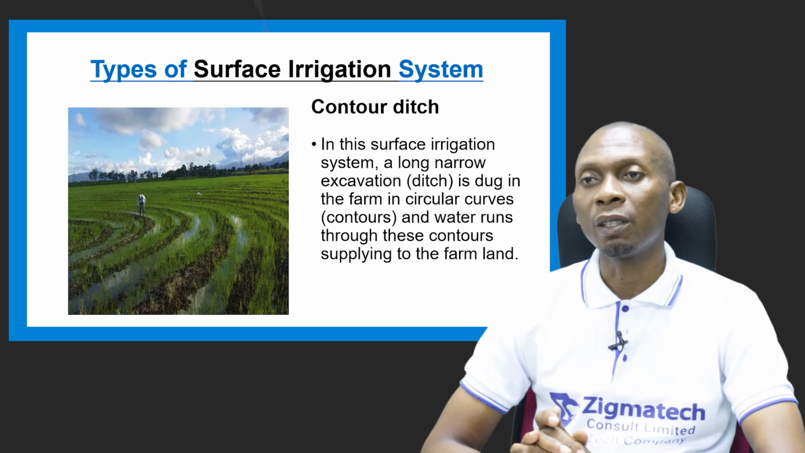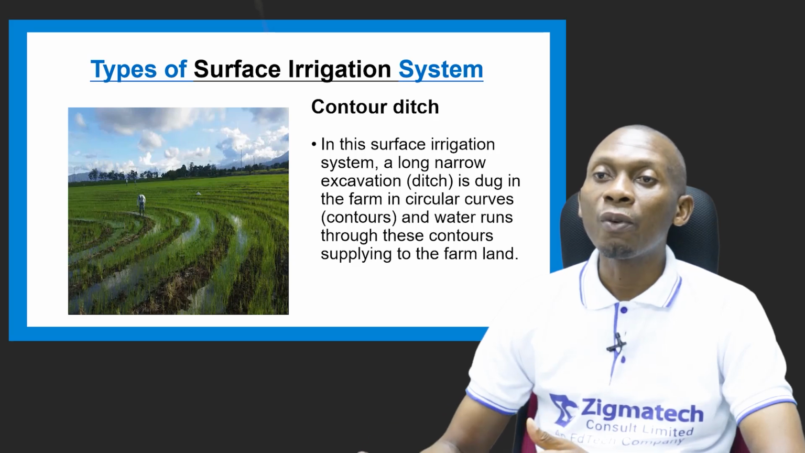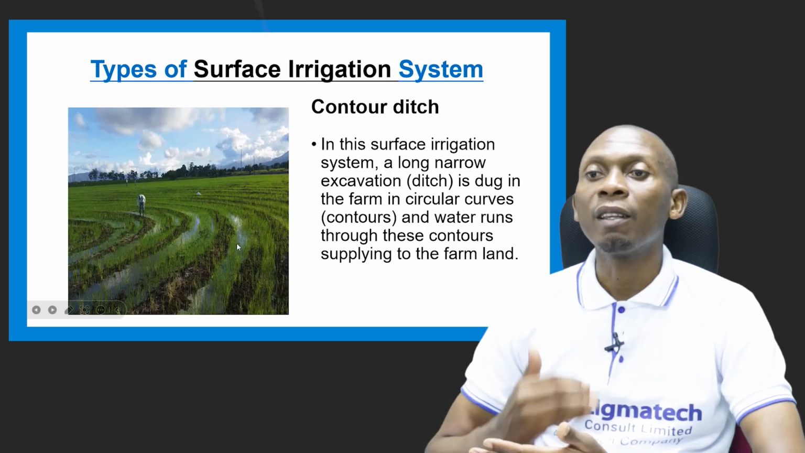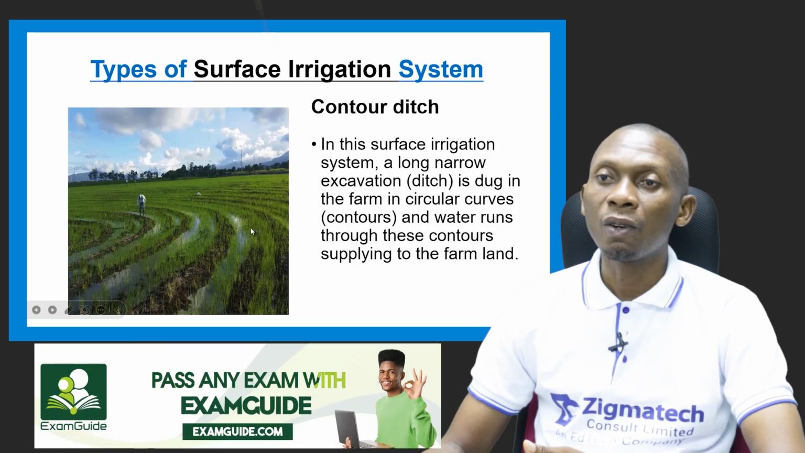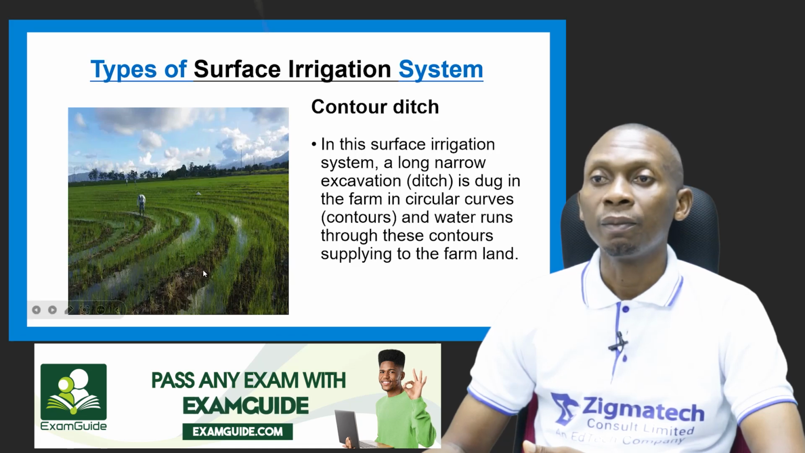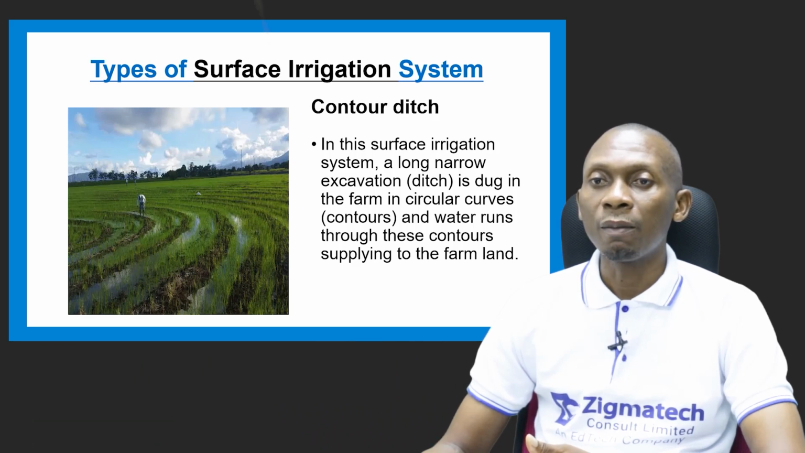We have contour ditch, which is another system of surface irrigation. Now they said a long narrow excavation or ditch, you can see it, is dug in the farm in circular curves. Look at the circular curves here. These circular curves can also be called contours. Now, water runs through these contours, supplying it to the farm. You can see the water running through the contours, thereby supplying water to the farmland.